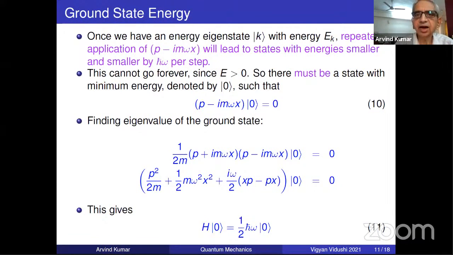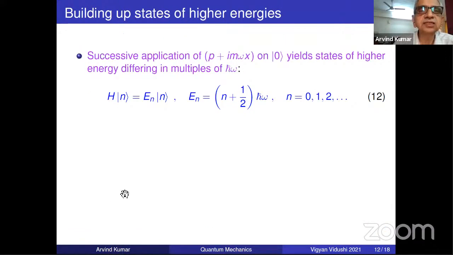Excellent. And then I repeat it again, P plus I omega x squared. I just go on with successive multiplication. What am I going to generate? Obviously, half h cross omega, 3/2 h cross omega, 5/2. And lo and behold, that's exactly the eigenspectrum that we obtain in the Schrodinger method. So successive application yields states of energy differing by multiples. So that's the solution of the problem.